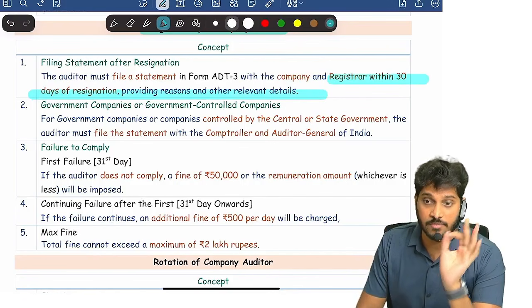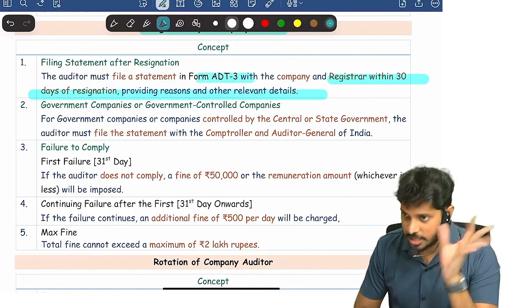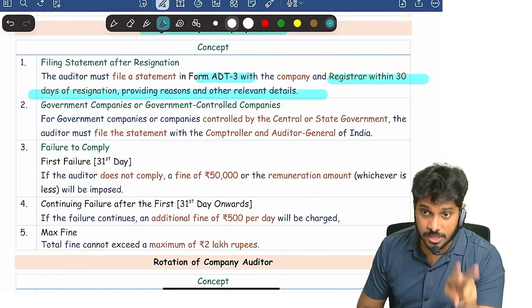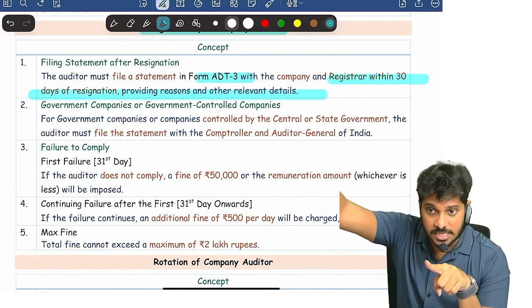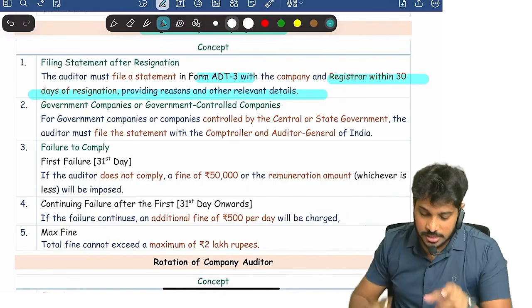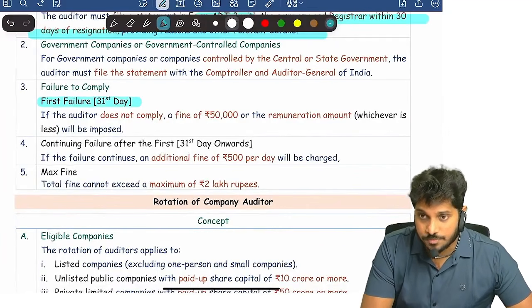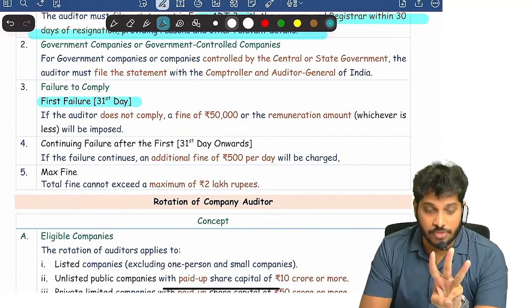He has to file a form with the registrar. What is the form? ADT 3. In case of government companies, you should also file this form with C&AG. You should also inform C&AG. Failure to do so, within 30 days, you failed.